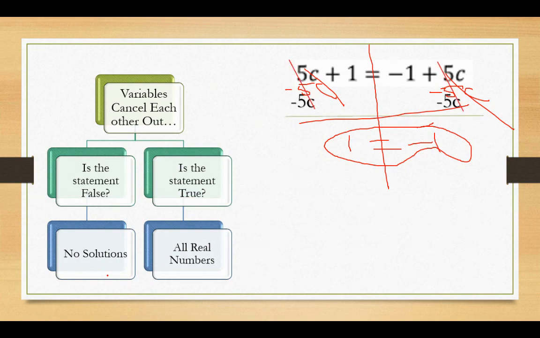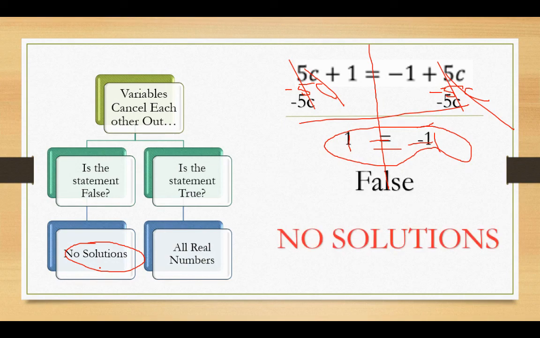Was it a true statement or a false statement? In other words, is 1 equal to negative 1? Is that true or false? Well, obviously that's false. 1 does not equal negative 1. So if it's false, that means we have no solutions. That means it doesn't matter what number you put in there, it's not going to work.